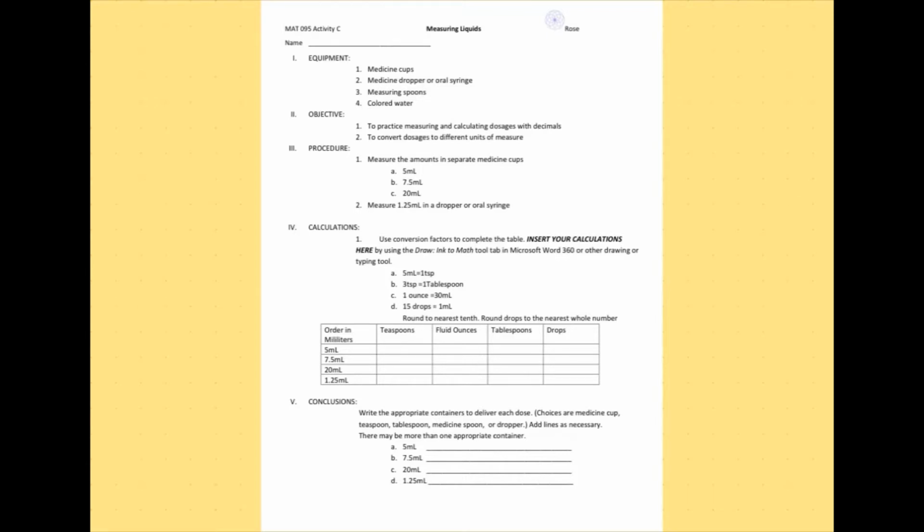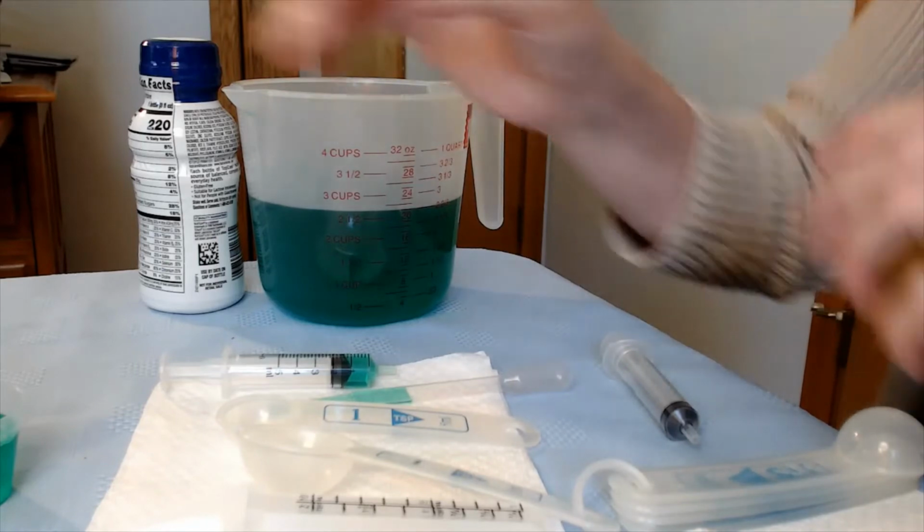And as noted here, if you are using Microsoft Word 365, which is available to SUNY Broome students for free, just take a look at your My College page. You'll find the link there. If you're doing that, simply move across the top ribbon to Draw. And when you click on that, if you look toward the right-hand side of your options, you will find Ink to Math. It's a very nice tool for you to use for all of your math classes. Without further ado, let's move to the live video, and you can see how well I did not making a mess. I'm just going to play a little bit here, okay?